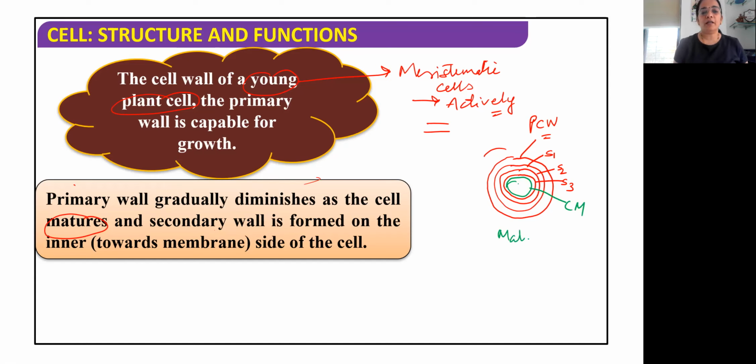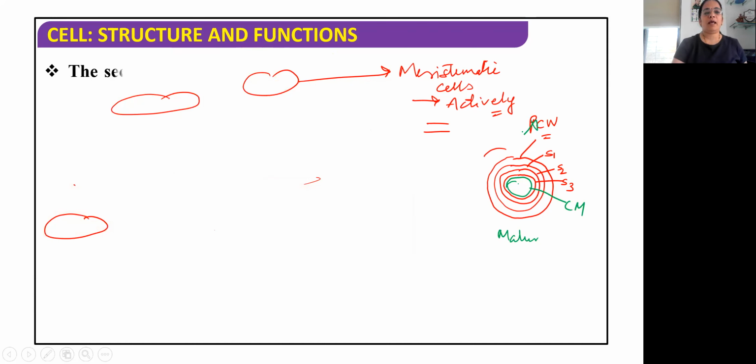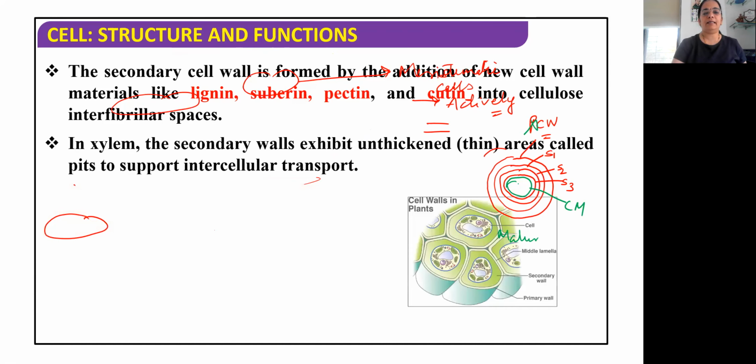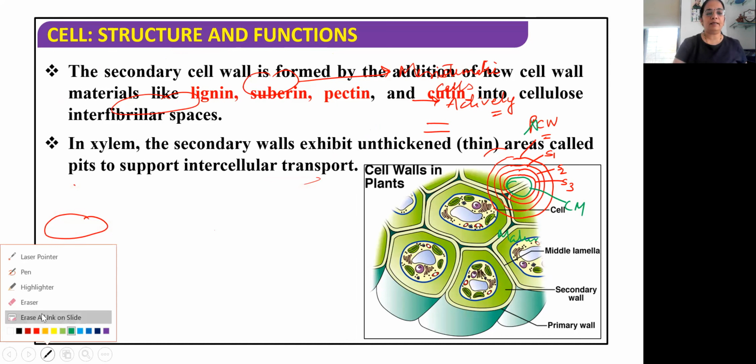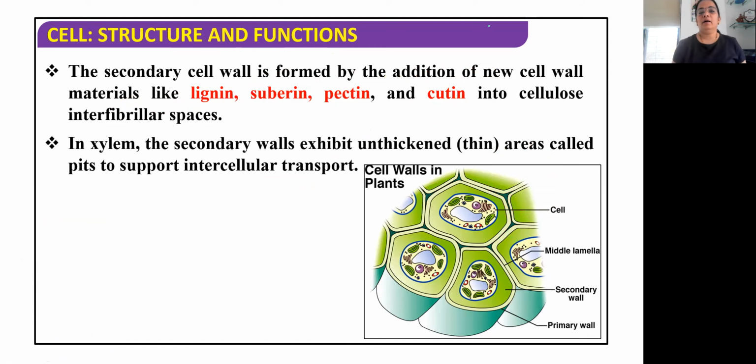So that is what is present in the mature cell. In a mature cell, the primary cell wall will diminish and will not be present. The secondary wall which is formed is formed by lignin, suberin, pectin, and cutin.